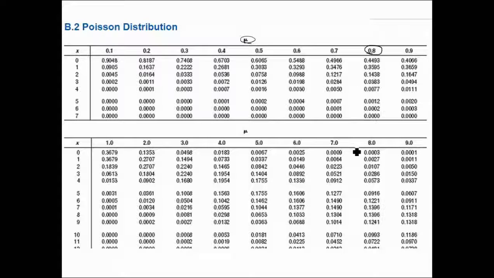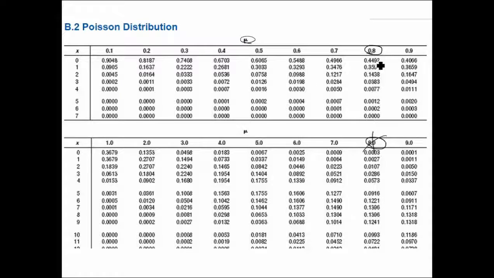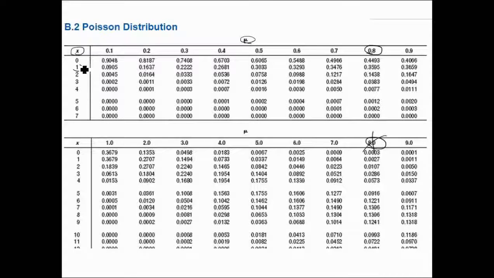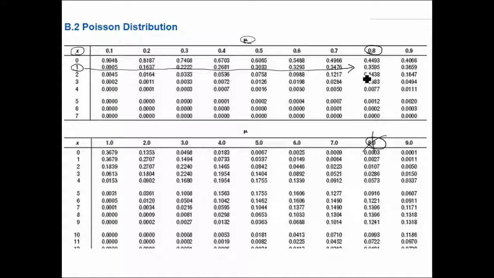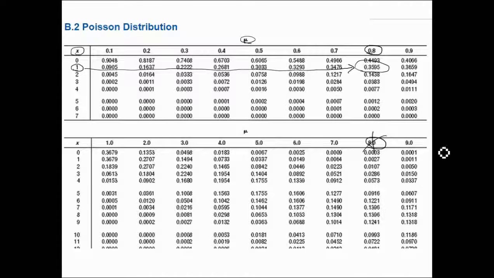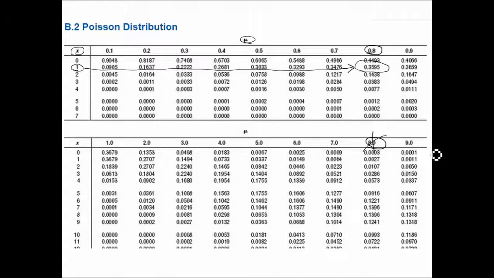Be really careful and don't pick this one. This one is 8 point. Don't do that. We need to find 0.8. Next, we'll find the exact number of successes that we're figuring. And we were looking for exactly one death. Exactly one is going to be here, and that is 0.3595. Whenever you can use a table, I would do so. In this class, you'll have tables during your exam.